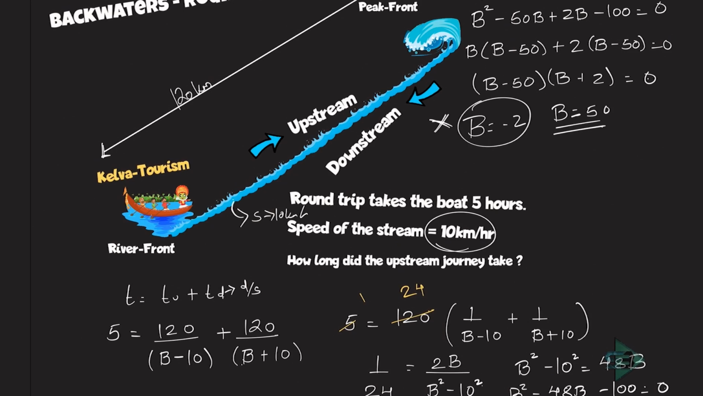So obviously B is equal to 50. Once I get B, that's where I started. I know B now. Speed of the boat is equal to what? 50 km per hour.